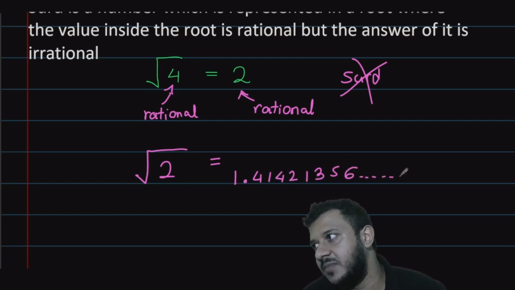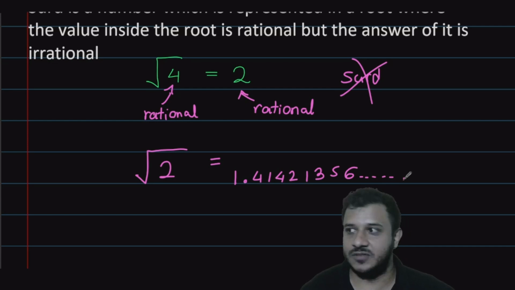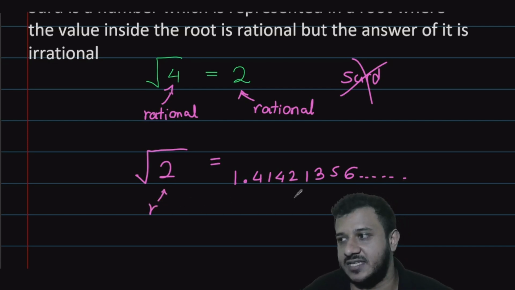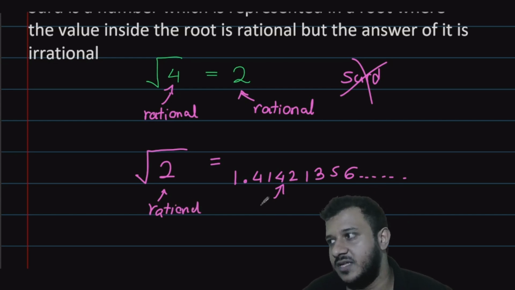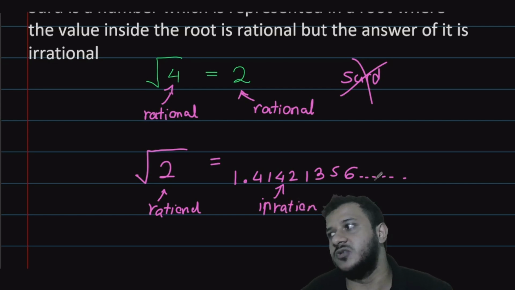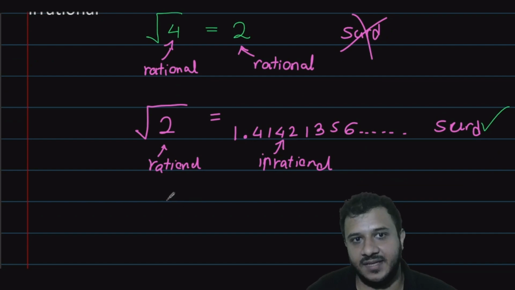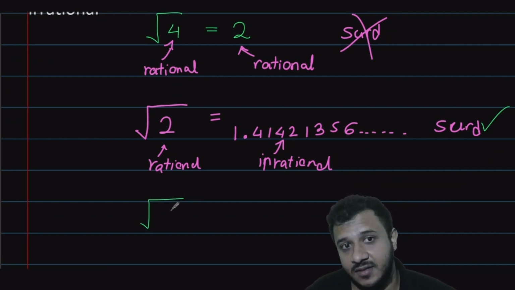1.41421356 and so on, a never ending decimal number. That means it's irrational. So is this rational? Yes, it is rational. Is this? Yeah. This answer is irrational. So is it a surd? Yes, it is. You get it, Pute? Now, think and answer me. Is square root of pi a surd?